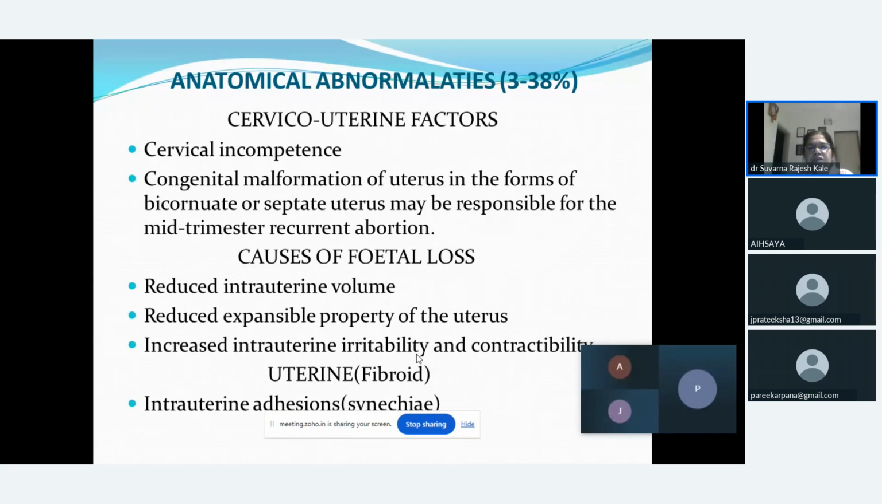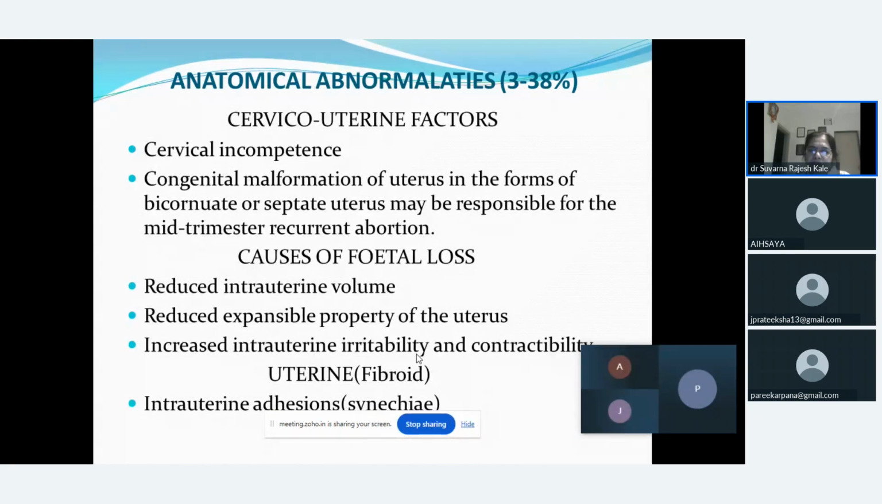Next, causes of fetal loss could be these abnormalities, where there could be a reduced intrauterine volume and reduced expansibility property of the uterus. We know the uterus is a highly muscular organ, so it expands to its maximum extent. Because of this abnormality, it fails to expand, or its expandability is reduced. Next, increased intrauterine irritability and contractibility is one of the causes of fetal loss.